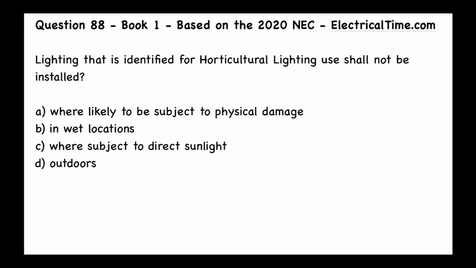This is question number 88 from book number 1 based on the 2020 NEC, and this is electricaltime.com. Lighting that is identified for horticultural lighting use shall not be installed A, where likely to be subject to physical damage, B, in wet locations, C, where subject to direct sunlight, or D, outdoors.